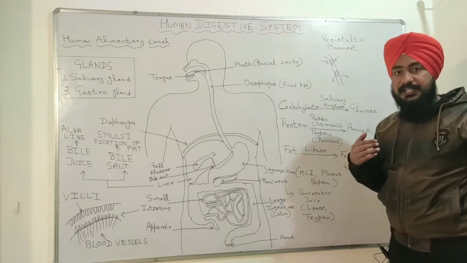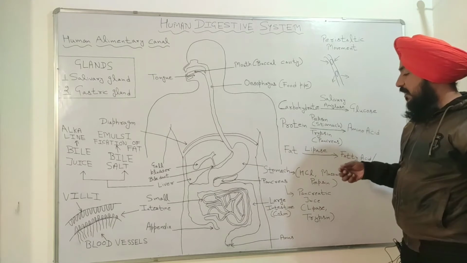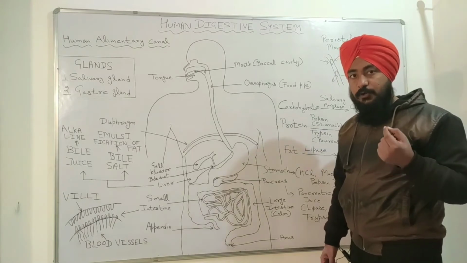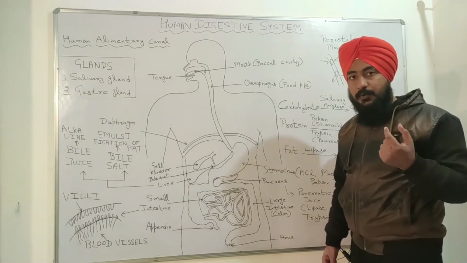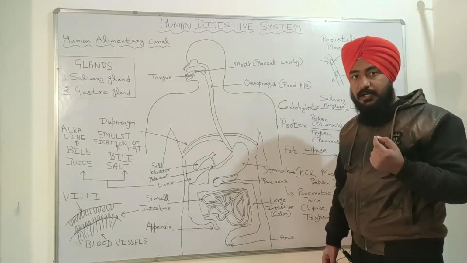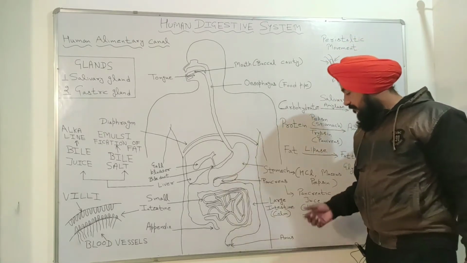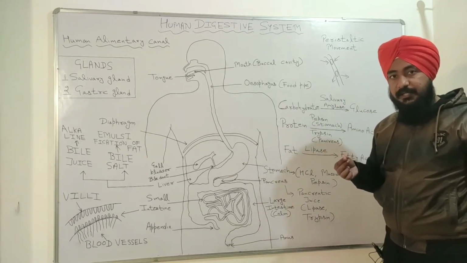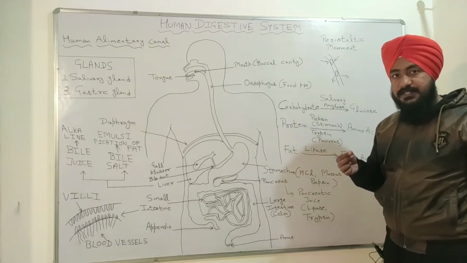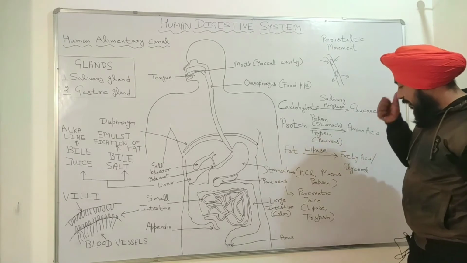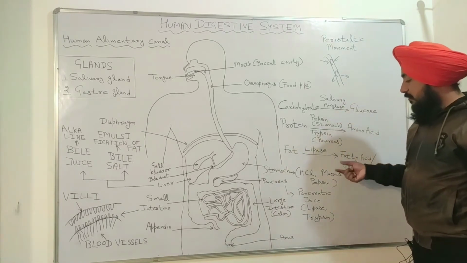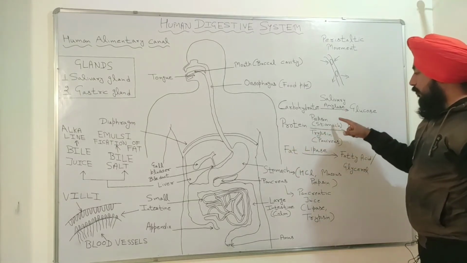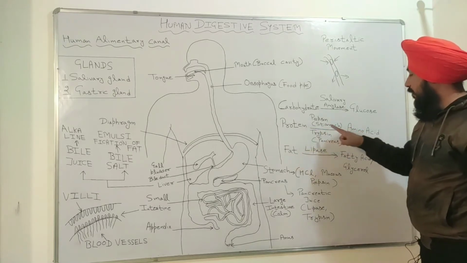What is the function of HCl in the stomach? HCl, or hydrochloric acid, makes the food medium acidic, and its second function is to kill the harmful bacteria which come with the food. So basically hydrochloric acid has two functions. Now the function of pepsin is to convert protein into amino acid. So pepsin in the stomach converts protein into amino acid.